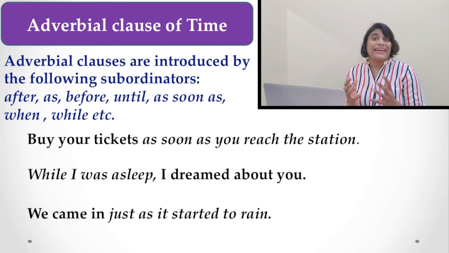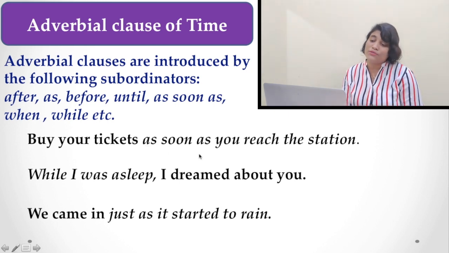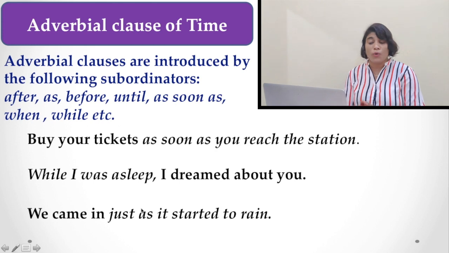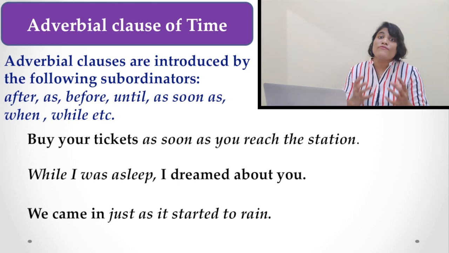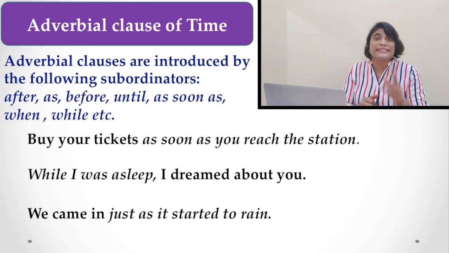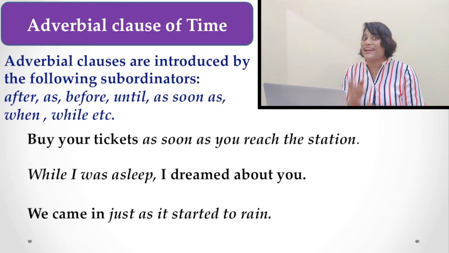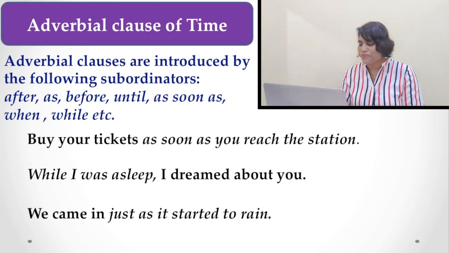So, what is the interesting thing? If you watch these examples, you find the subordinator is sometimes used in the middle of a sentence, sometimes at the beginning of a sentence. So, what is actually the proper position of the subordinator? This is an important thing, and there is a rule for you. If you watch this lesson, you can understand why I am stating these things. What are the rules? Now let's see.